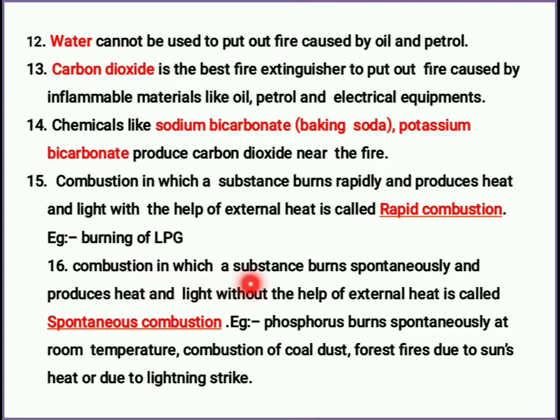Then combustion in which a substance burns spontaneously, producing heat and light without the help of external heat, is called spontaneous combustion. So rapid combustion needs the help of external heat, whereas spontaneous combustion starts to burn without the help of external heat. What is the example? Especially white phosphorus. I have written only phosphorus, but actually it is white phosphorus that burns spontaneously at room temperature.